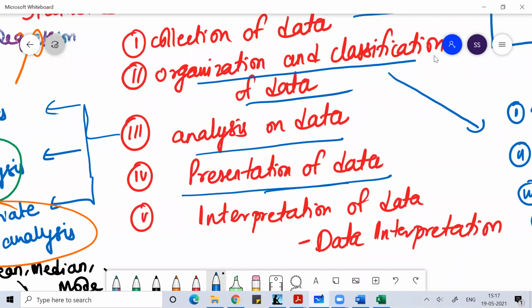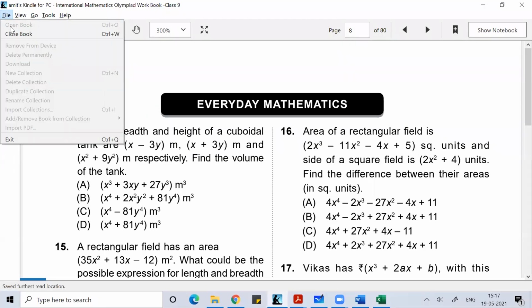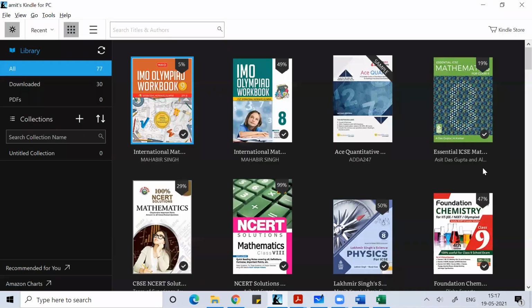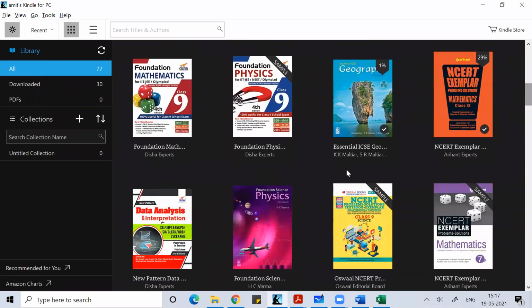After the presentation of data, the next thing is the interpretation of data. In data interpretation, we'll study what interpretation you get from the data. You have seen a lot of concepts related to data interpretation. In many exams you have seen questions on data interpretation, where the questions are based on tables, bar diagrams, pie charts, and so on, and you need to come up with the final interpretation.